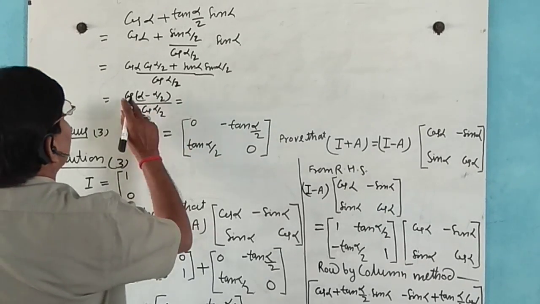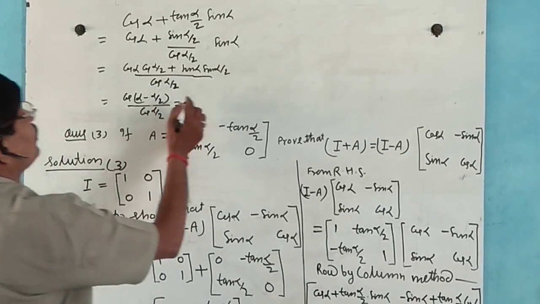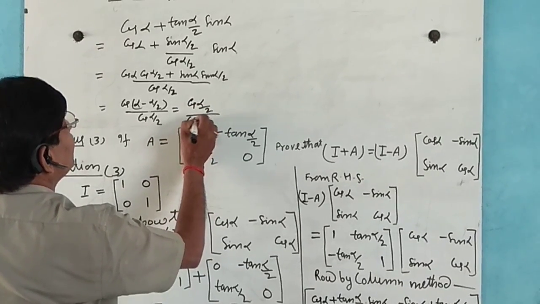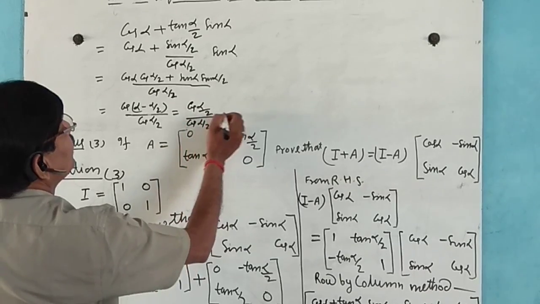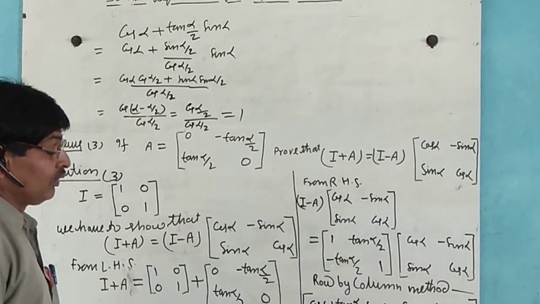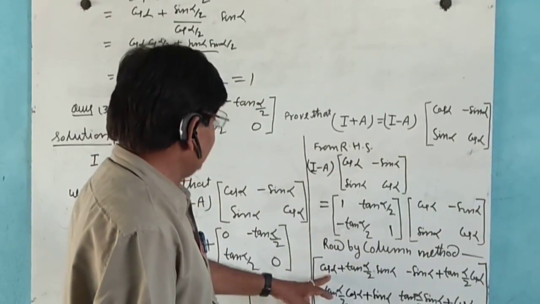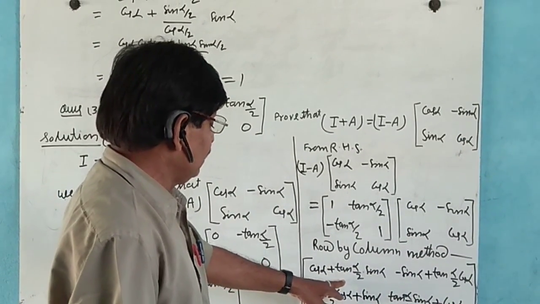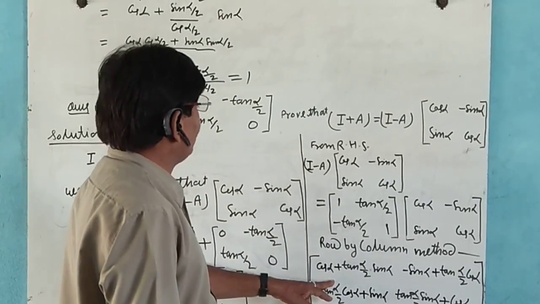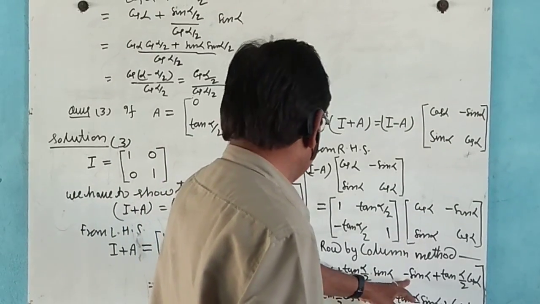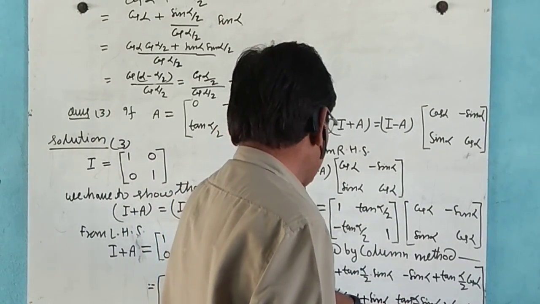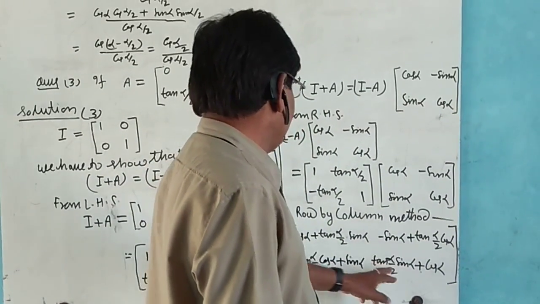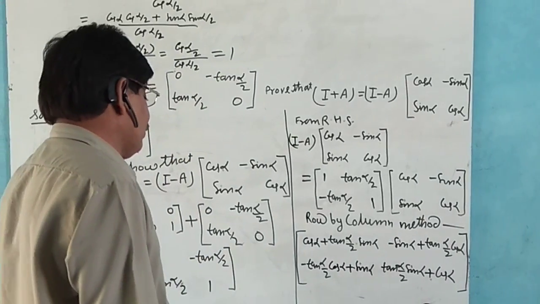It means alpha minus alpha by 2 equals alpha by 2, so cos alpha by 2 divided by cos alpha by 2 cancels, equal to 1. So in place of this we can write 1. And this is tan alpha by 2 sin alpha plus cos alpha. Both are the same, so this is equal to 1.